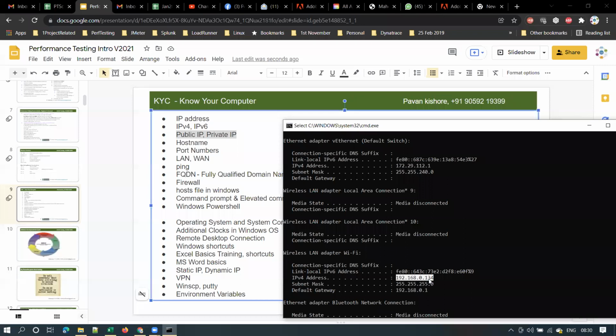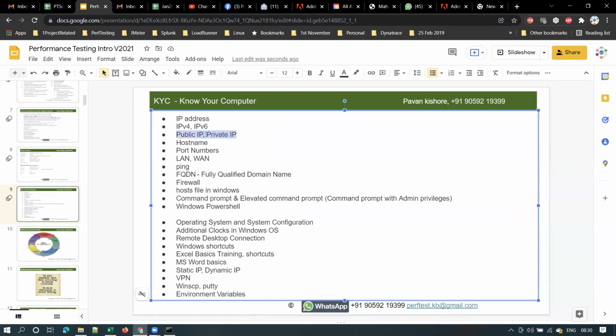Then what is my public IP? See, let me give some analogy here. So private IP is something like, if you are staying in a multi-storied apartment, private IP is something like your apartment number, flat number. Okay. And what is public IP then? So when someone asks your address, right? So you will say your building name or your plot number, isn't it?